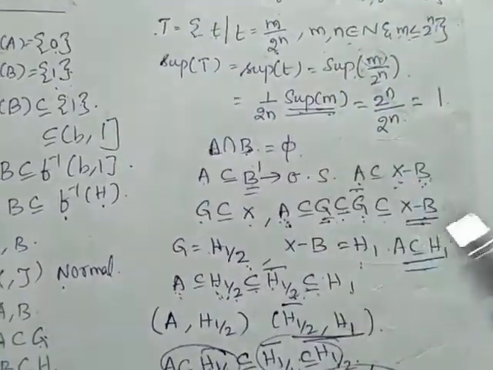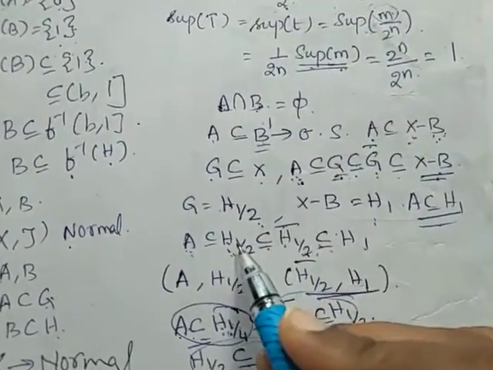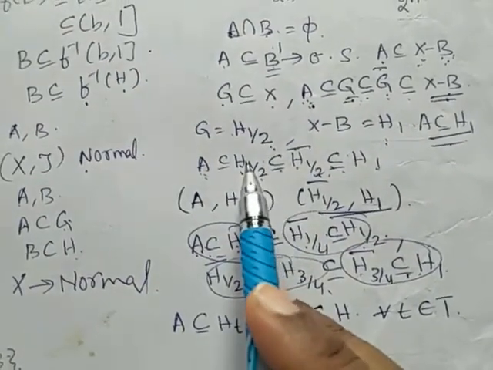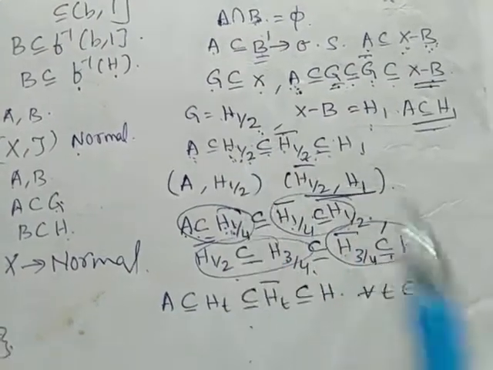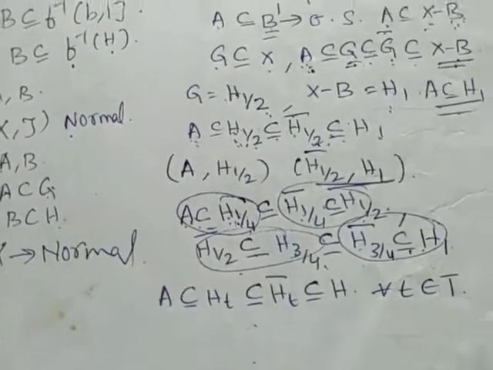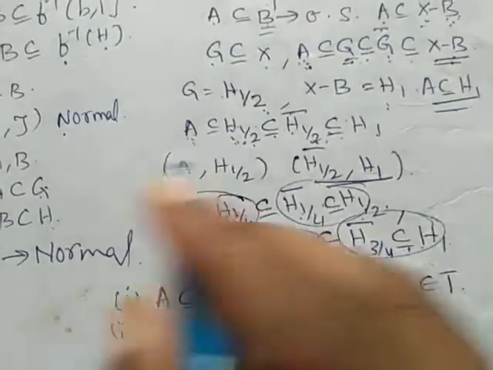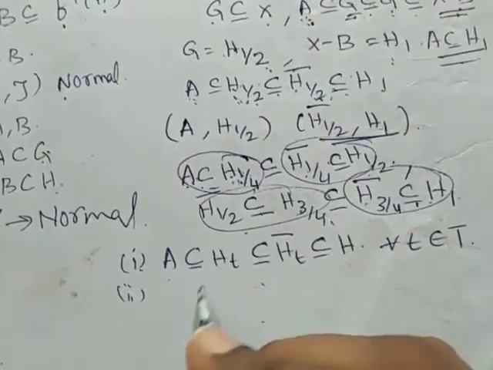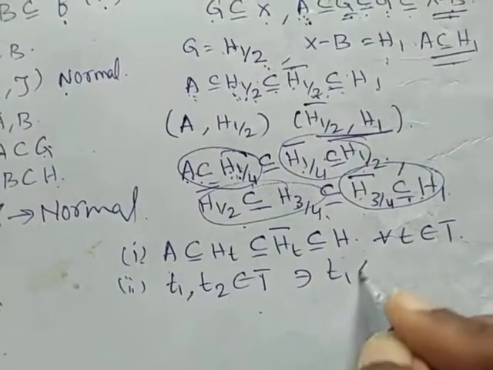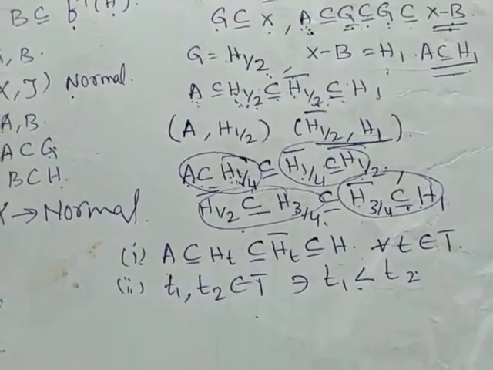T is M by 2 power n, where M is 1, 2, 3, etc. and n is also 1, 2, 3, etc. For M is 1, n is 1, and for M is 1, n is 2, and so on. So this is our first condition, and the second condition is that T1 and T2 belong to capital T such that T1 is less than T2.